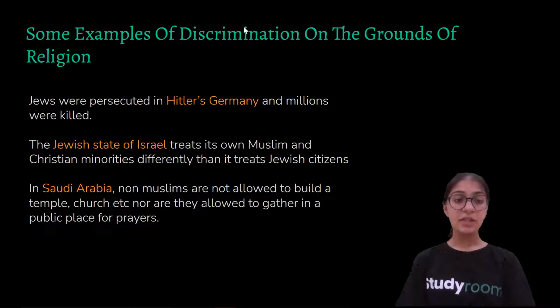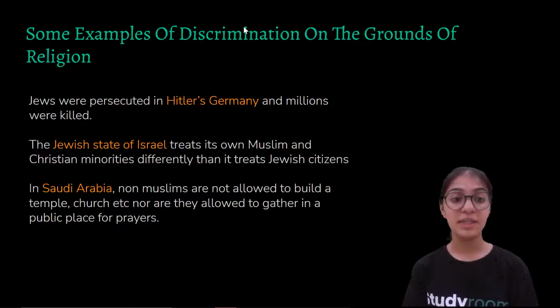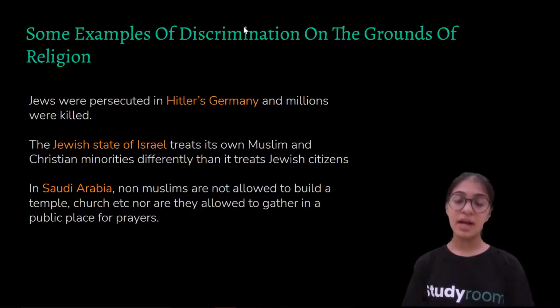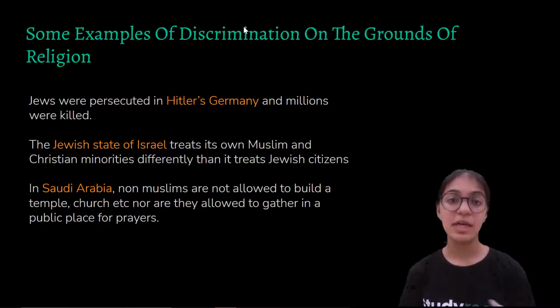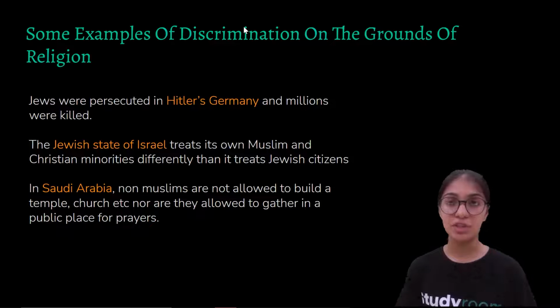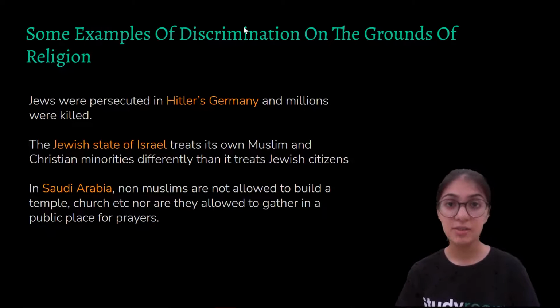The third example says that in Saudi Arabia, non-Muslims are not allowed to build a temple, church, etc., nor are they allowed to gather in a public place for prayers. As I told you, when a state supports and promotes only one particular religion, it might not give equal rights to the other religious communities, and the same happened in Saudi Arabia. In Saudi Arabia, Muslims are in majority, whereas the other religious communities are in minority.